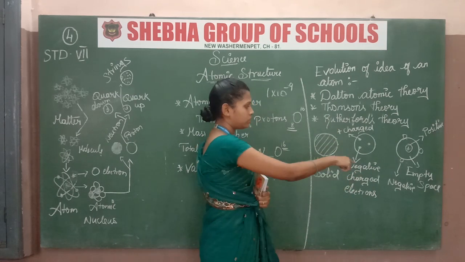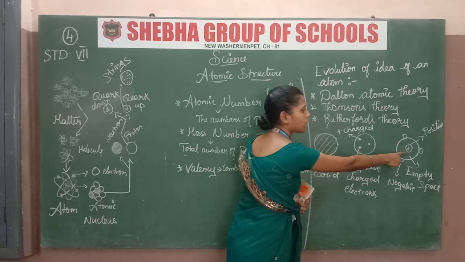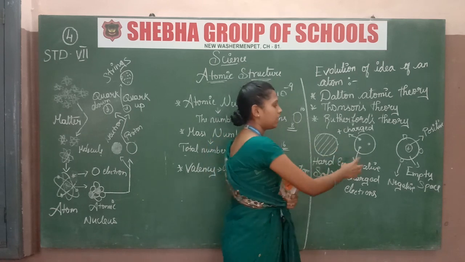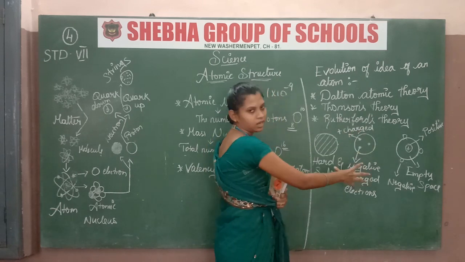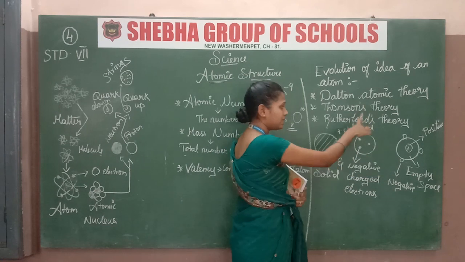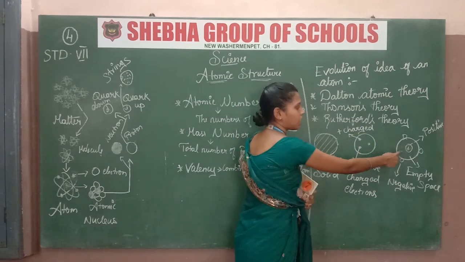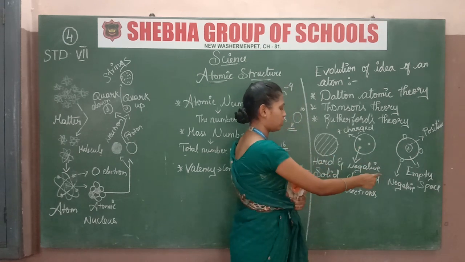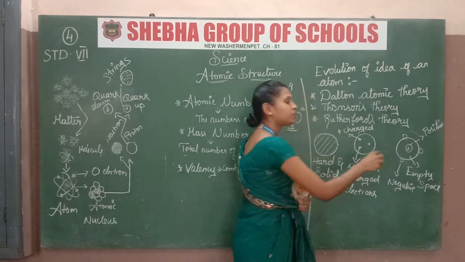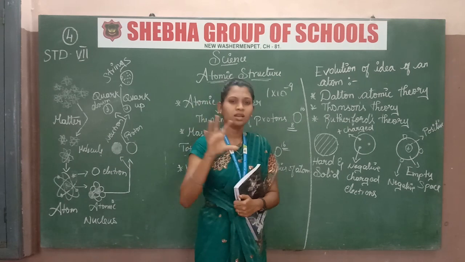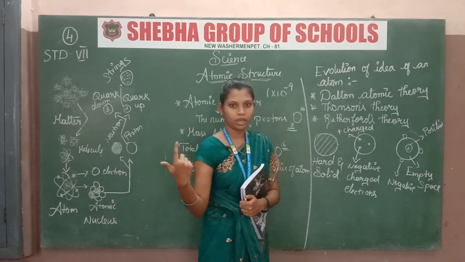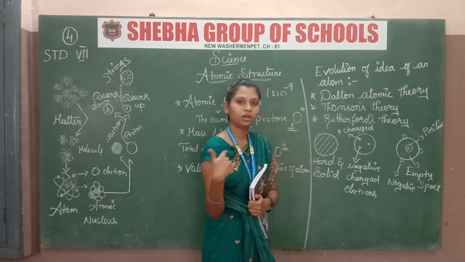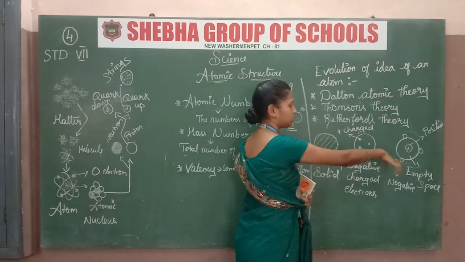But Rutherford said there is a positive charge present in the center of the atom, and negatively charged electrons are surrounding it, just like the earth is rotating around the sun.